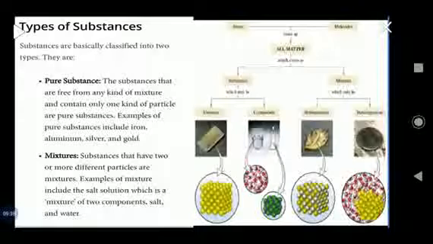Pure substances contain one kind of particles. And if you take the example of gold in solid state, it contains the same matter whether the gold is in liquid state or in solid state. In both the states, gold is gold. Although its physical structure has changed, the matter is gold.